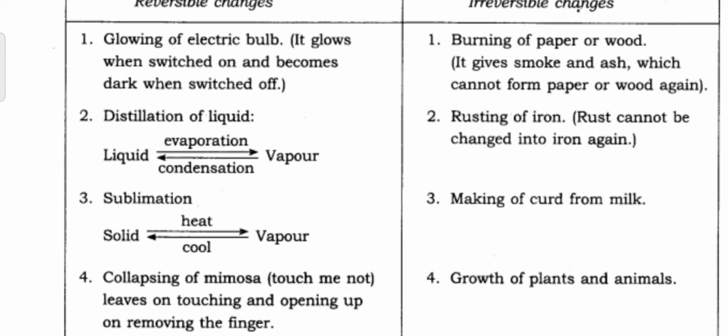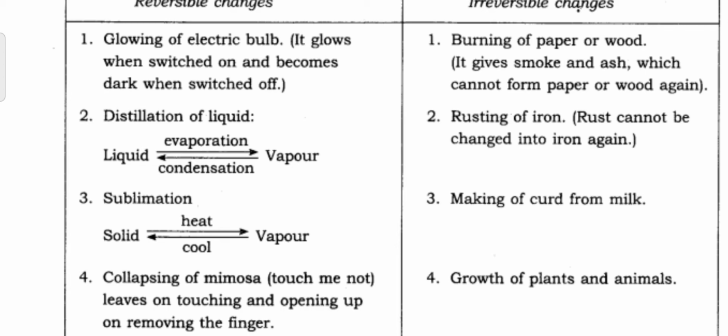Then last one, collapsing of mimosa, touch me not plant. The leaves close on touching and open up when we remove the finger. You are familiar with the touch me not plant, mimosa plant. When we touch the plant, the leaves will close. After we take the finger from the plant, we can see that the leaves will come back to the original position. So that is an example for reversible change. Or you can add any other reversible changes in this table.